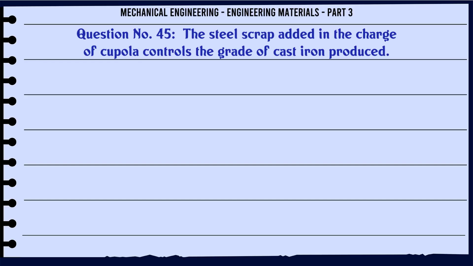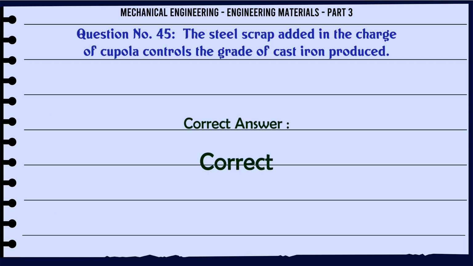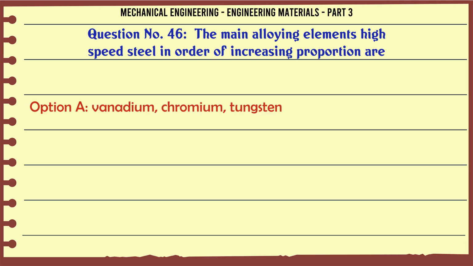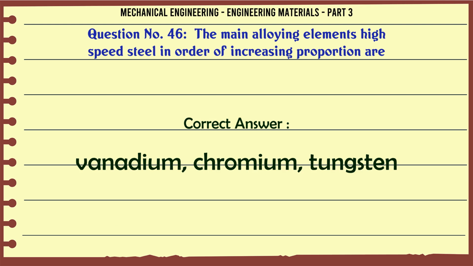The steel scrap added in the charge of cupola controls the grade of cast iron produced. A. Correct. B. Incorrect. The correct answer is correct. The main alloying elements of high-speed steel in order of increasing proportion are: A. Vanadium, chromium, tungsten. B. Tungsten, titanium, vanadium. C. Chromium, titanium, vanadium. D. Tungsten, chromium, titanium. The correct answer is vanadium, chromium, tungsten.